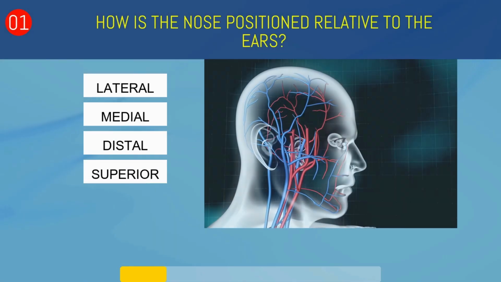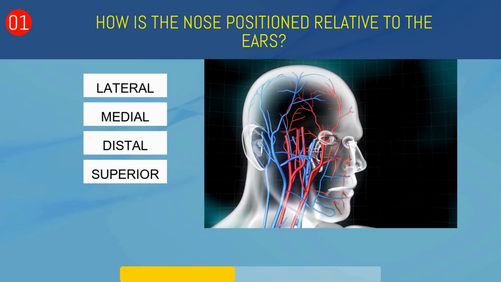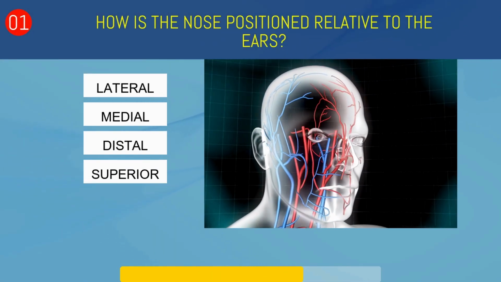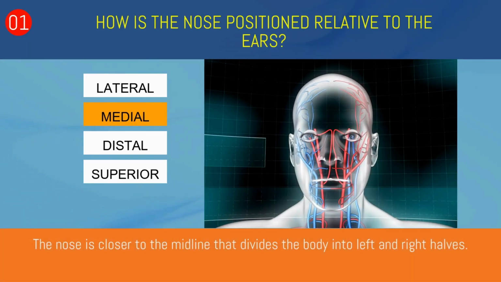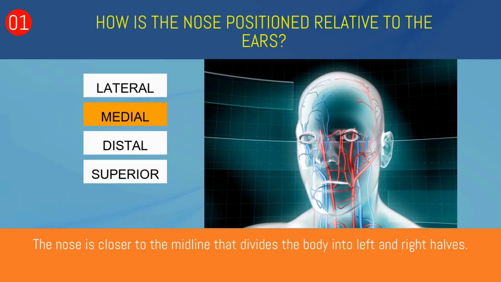How is the nose positioned relative to the ears? Lateral, medial, distal, or superior? Medial. The nose is closer to the midline that divides the body into left and right halves.